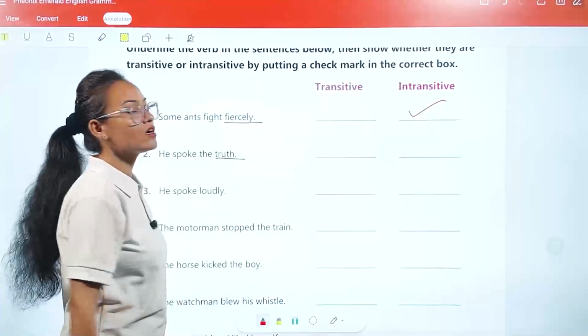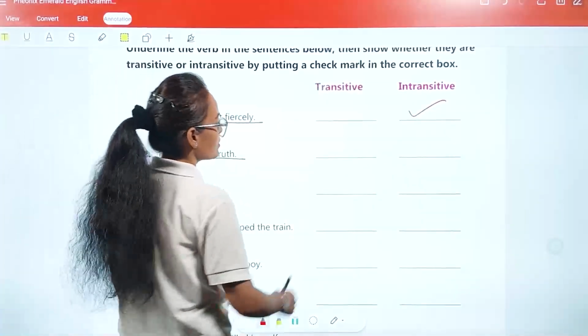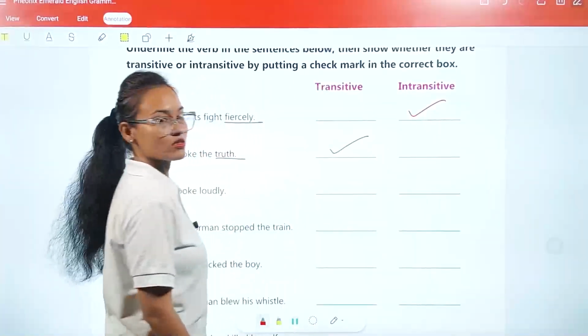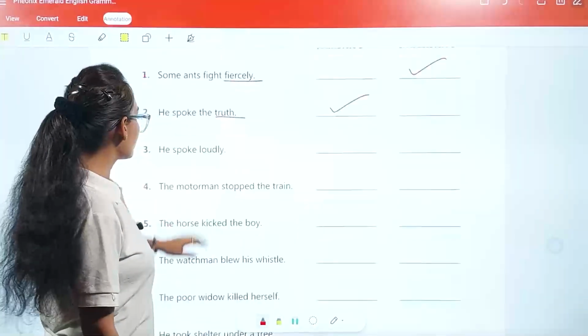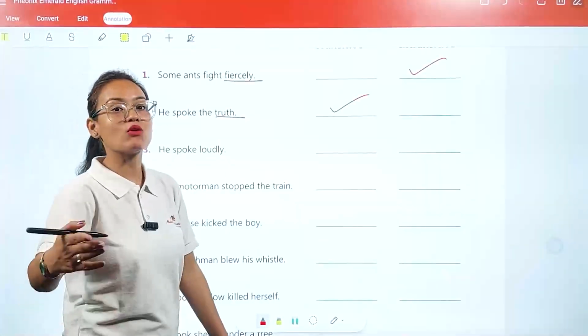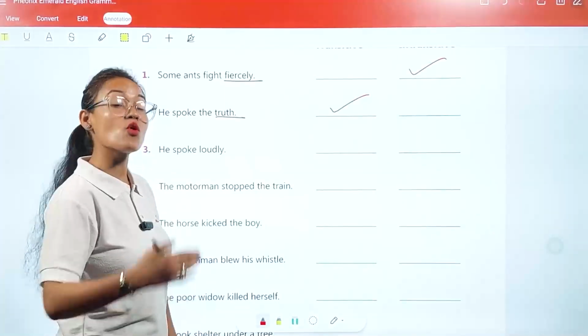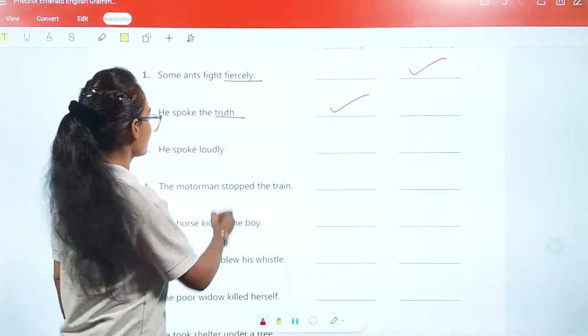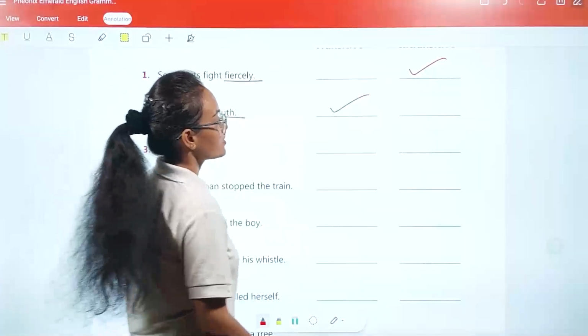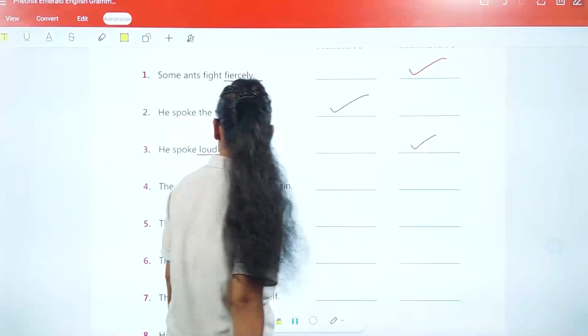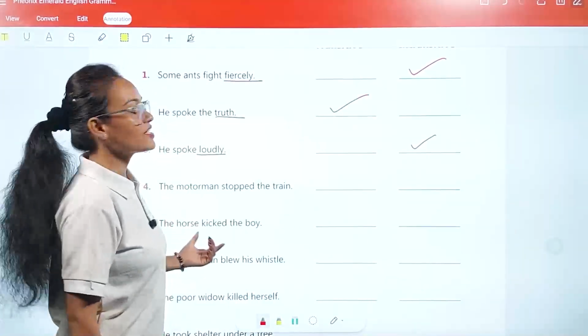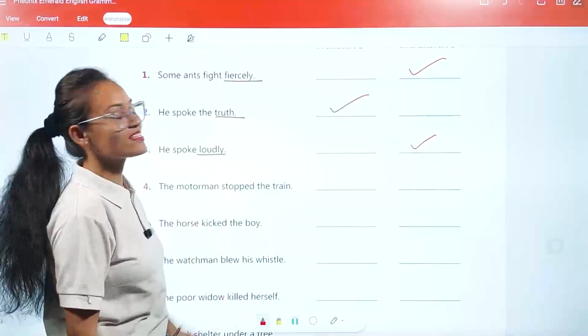Spoke is your verb and it comes under your transitive section. Now the third one: He spoke loudly. It comes under your intransitive section. In this way, my dear student, you are going to complete this section also.